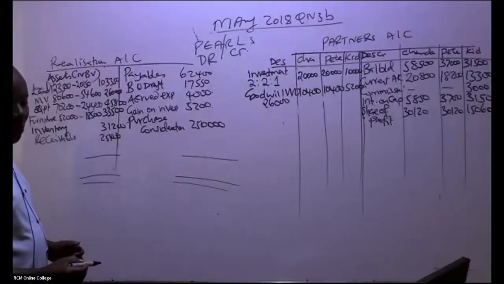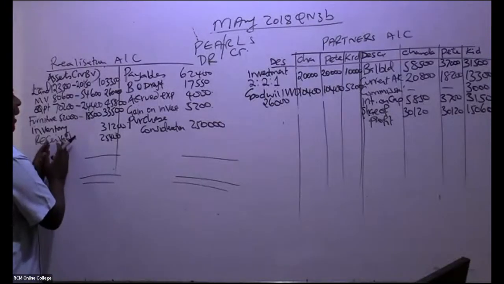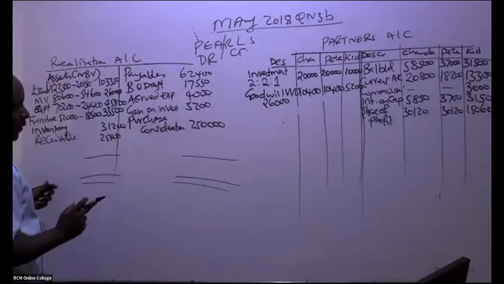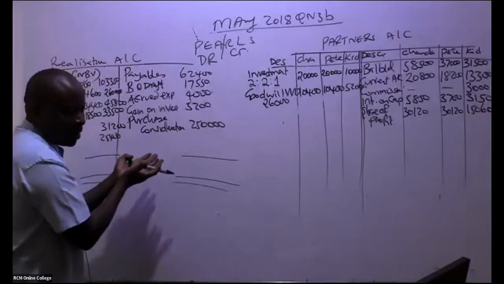Go ahead and balance this account. If, for example, we get the balancing figure on the debit side, you take it to your P&L. If it's here, it will be a loss. So which side is bigger?